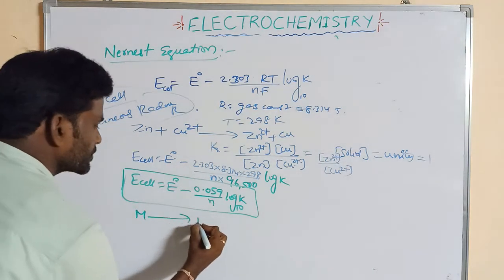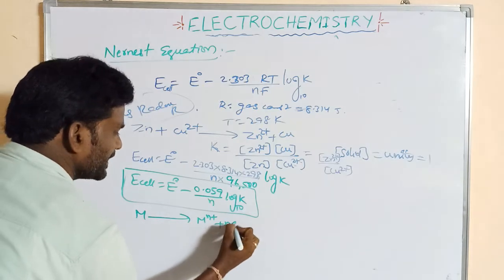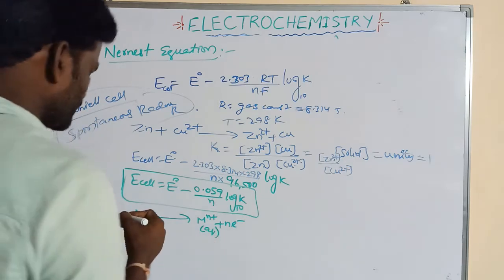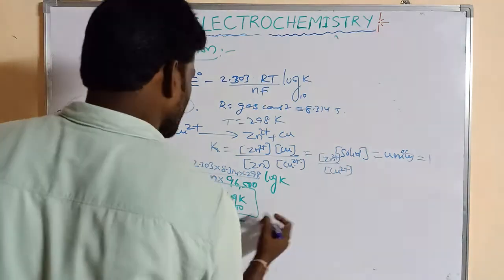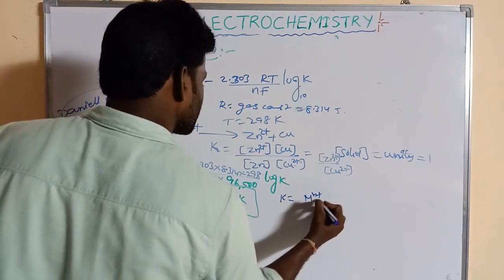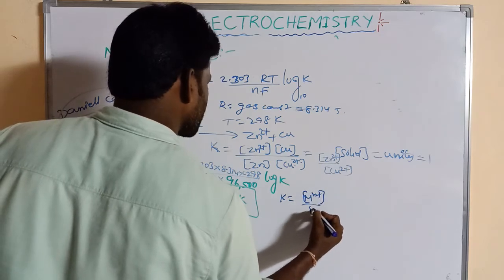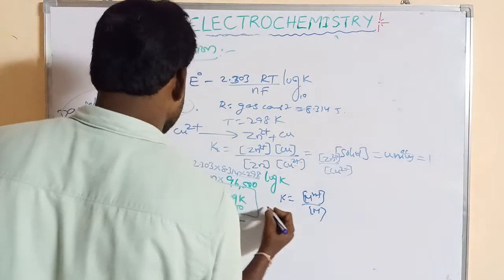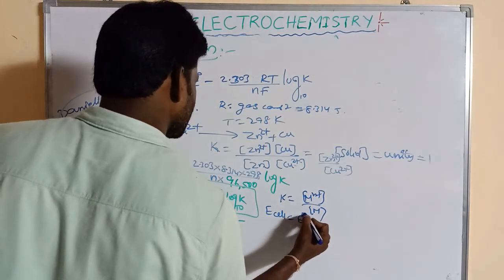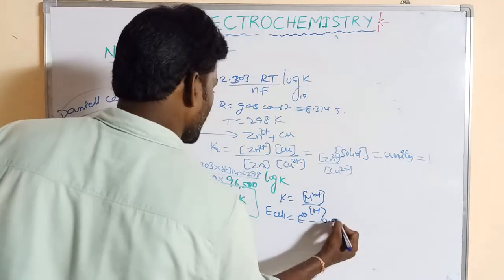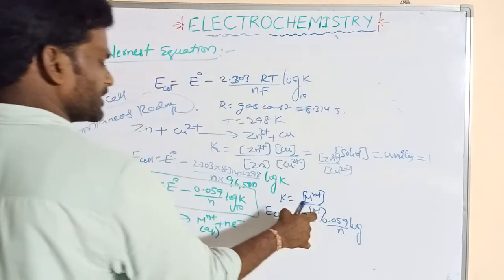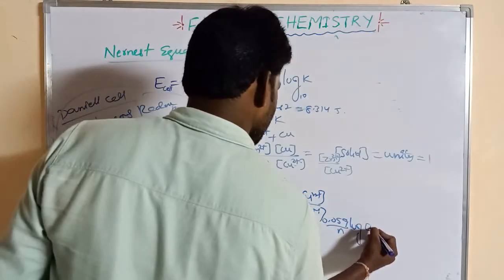If we take a chemical reaction like M gives rise to Mn+ and n electrons, where M is solid and Mn+ is aqueous, then K is equal to the concentration of Mn+ by the concentration of M. So this equation can be written as E cell is equal to E naught minus 0.059 by n log, and we know the concentration of M is equal to 1, as it is solid, so Mn+.